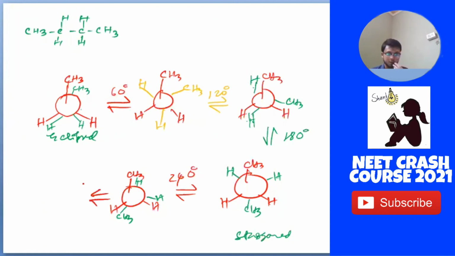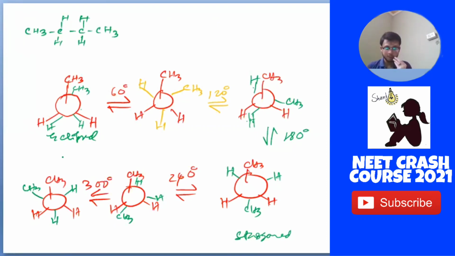So it will give us this molecule. That is, CH3 will go here, H will come here, and H will go here, right? Again, if we rotate it 60 degrees, the total angle of rotation now is 360 degrees. Then again the eclipsed form will come, right? So that's how we do the rotation here, and all these are rotamers of one another.